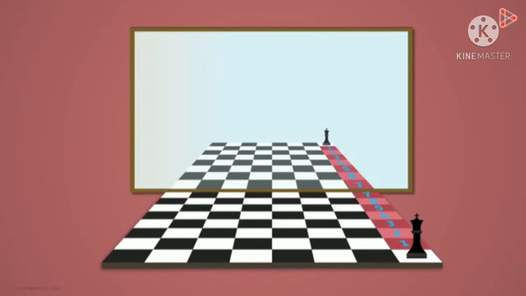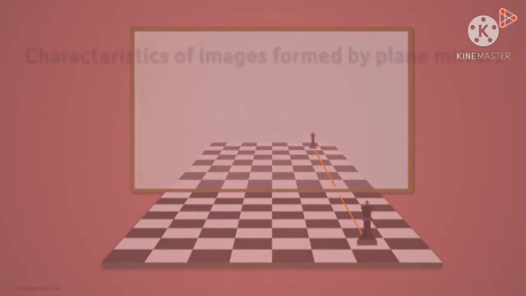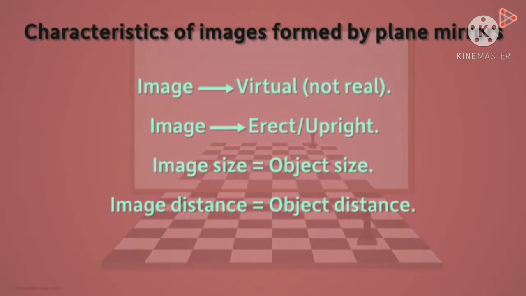Suppose your height is 100 centimeters, then your image size also will be equal to 100 centimeters. Or if you place an object of 8 centimeters in front of a plane mirror, the image will also have the same height, 8 centimeters. So the object height will be equal to the image height.